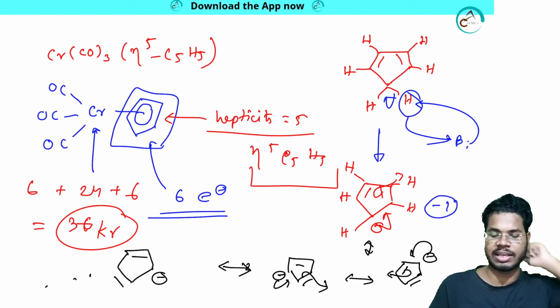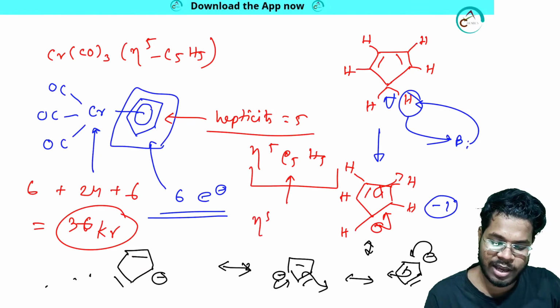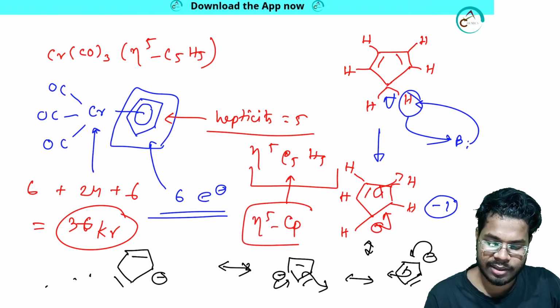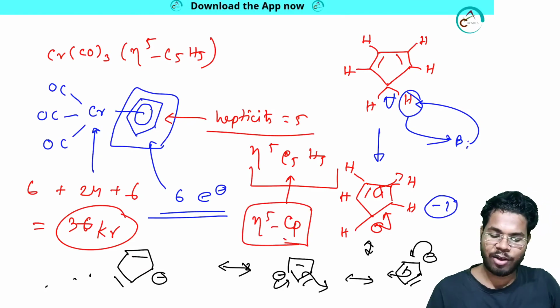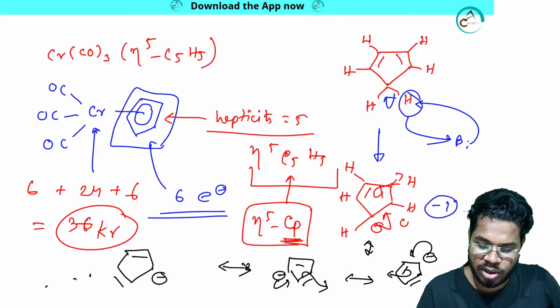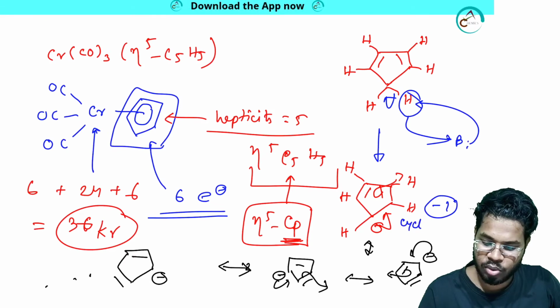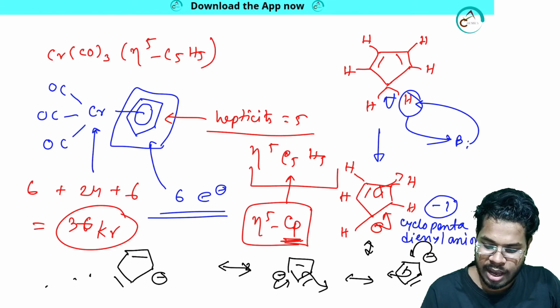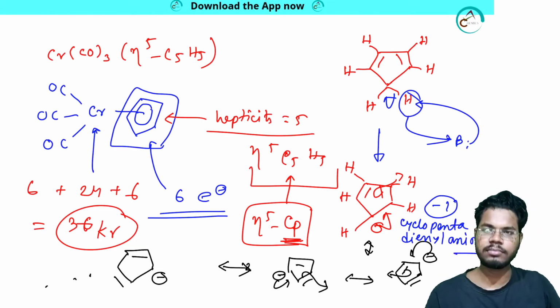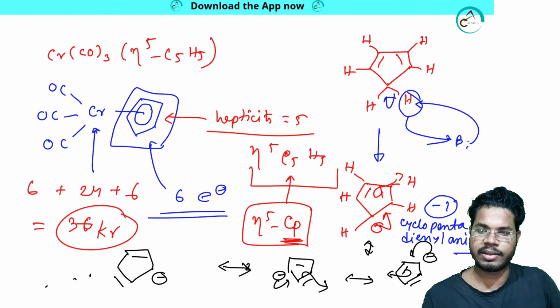When we learn ferrocene, it is called eta 5 Cp. Cp means cyclopentadienyl anion. So it's done totally.